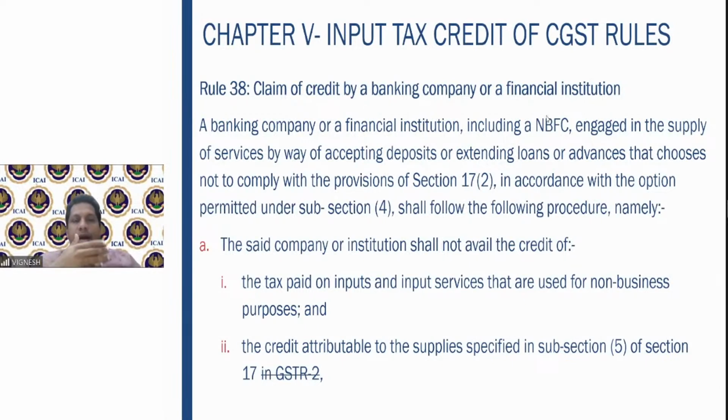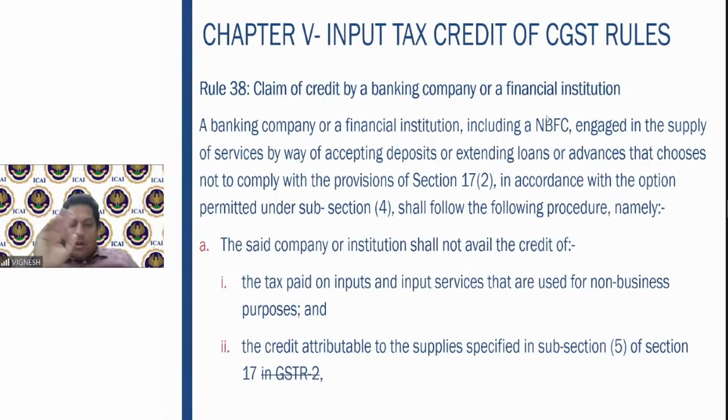Whichever is a bank or a non-banking financial company engaged in supply of services by way of accepting deposits or extending loans or advances, that chooses not to comply with the provisions of 17 subsection 2, that is, it does not go as per the regular provisions, but wants to claim as per the rule given, which is nothing but 50% of the eligible credit. So the following procedure has to be followed.